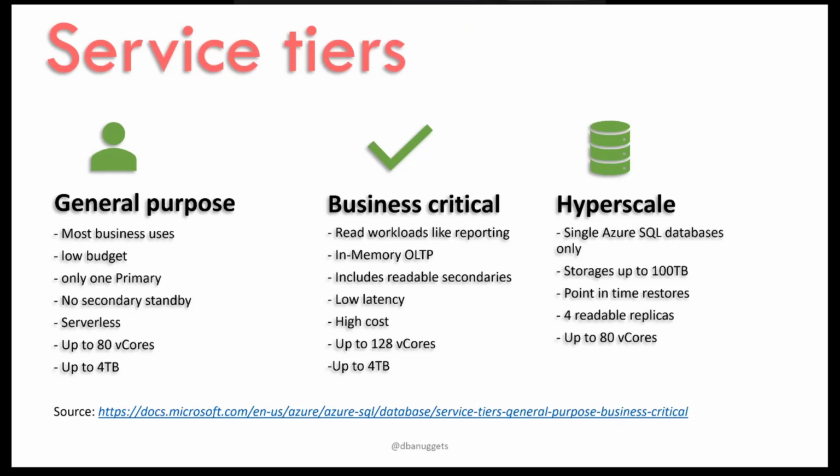When it comes to business critical, as the name itself says, it is for business critical databases, mostly for OLTP systems, if you are using in-memory OLTP, or if you are using the databases for reporting purposes. You already have the secondary databases, readable secondaries, built in automatically. And there is low latency here in business critical. But regarding the cost, it is a little bit higher when compared with the general purpose. We can use up to 128 vCores, and the database size will be up to 4 terabytes.